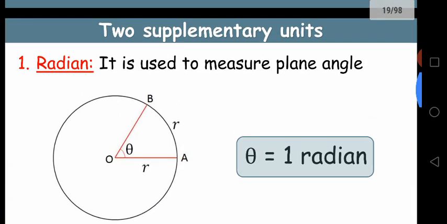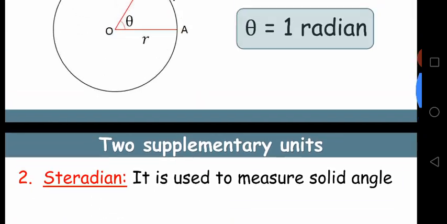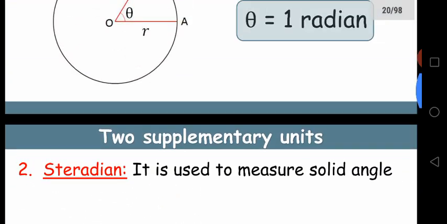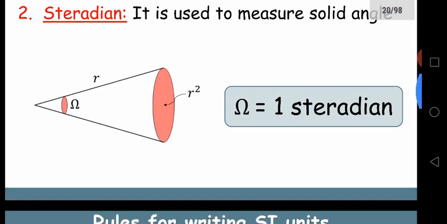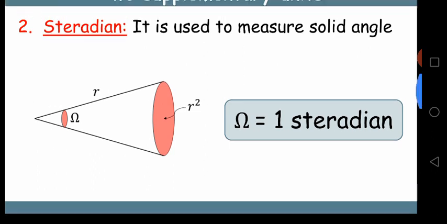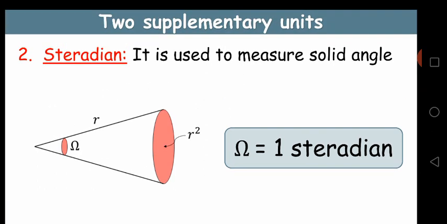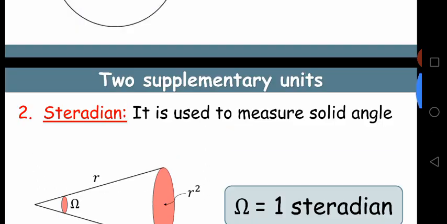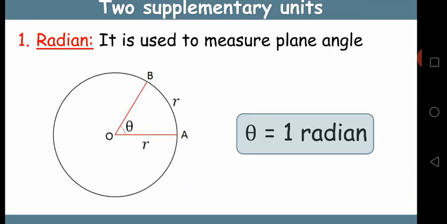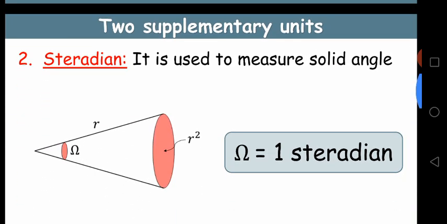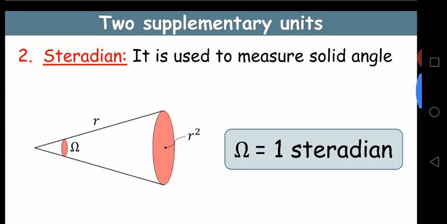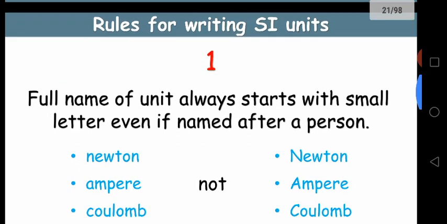What is the difference between plane angle and solid angle? Solid angles are 3-dimensional. Think of the difference between a triangle and a cone. A cone is a solid structure, it is 3-dimensional, whereas a triangle is 2-dimensional. We use radian for 2-dimensional or plane angles and steradian for 3-dimensional solid angles.